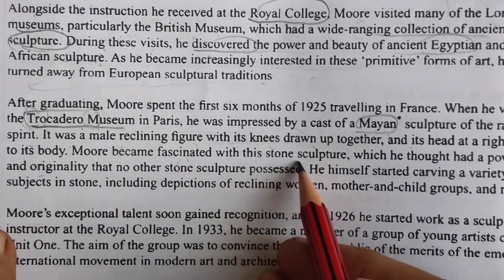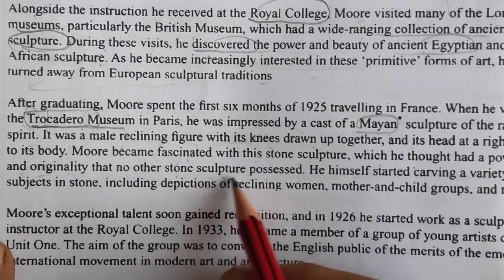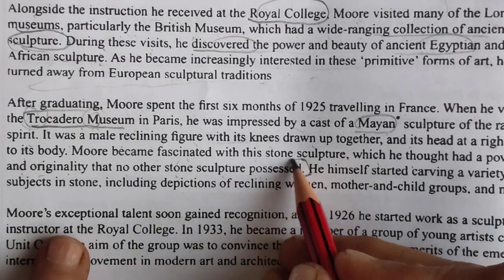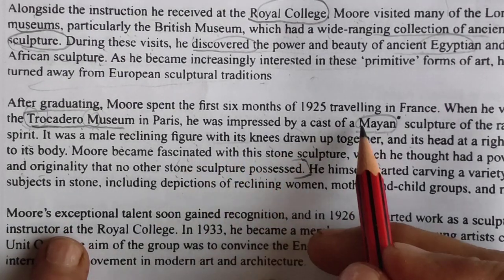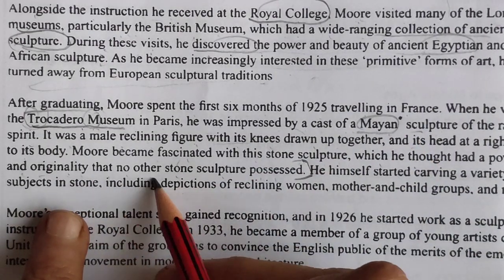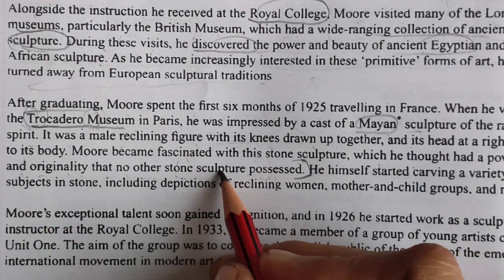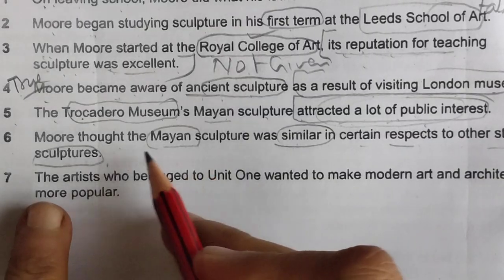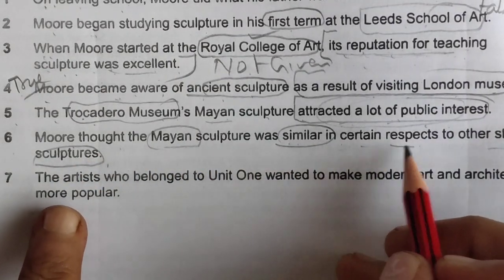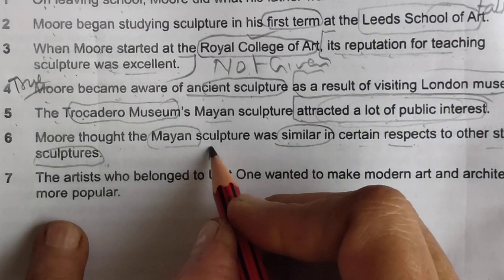Murray became fascinated with this stone, which he thought had a power and originality that no other stone sculpture possessed. So he is saying something different about Mayan sculpture. But in the question statement, Murray thought that Mayan sculpture was similar in certain respects to other stone sculptures. So this is a contradiction, that is false.